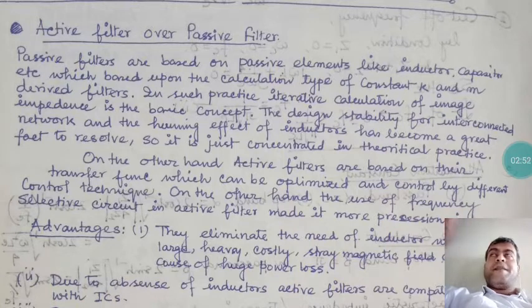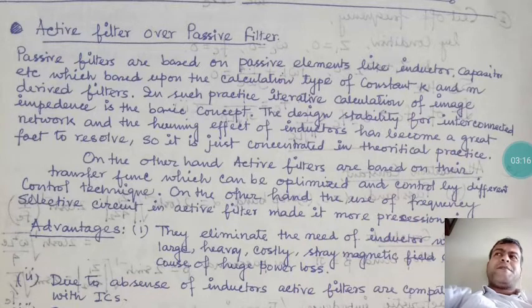But the time it takes to jump from the transient phase to the steady state will take some time. This is actually called the switching speed. The switching speed is very slow for the LC type of filter, whether it may be a K type filter or an M-derived filter.